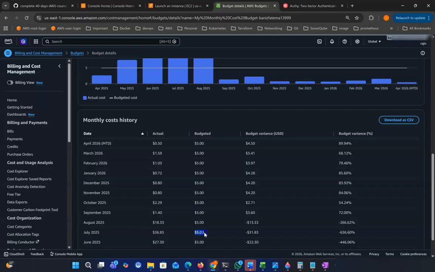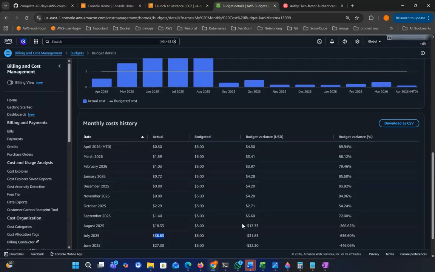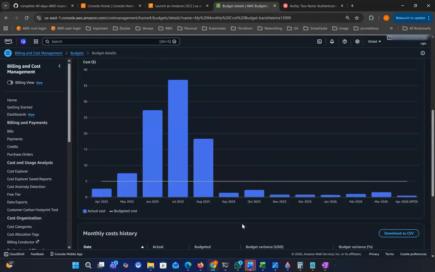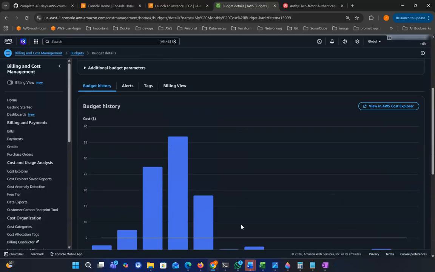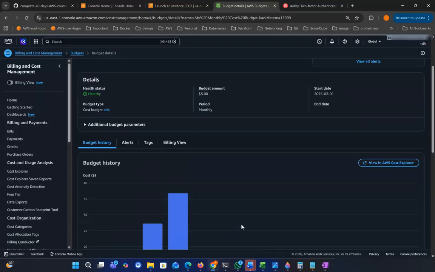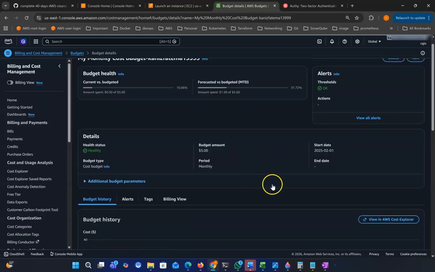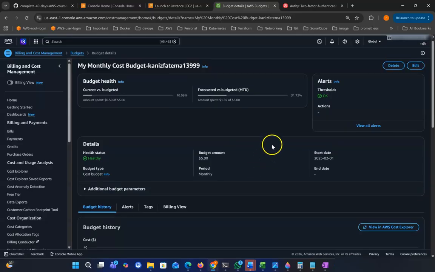Our budget was 5, so when it crossed $5, they sent me an email. They will send email 2 or 3 times. First they tell you your charge could reach $5 and send one email, then they send another email when the charges have already crossed $5.